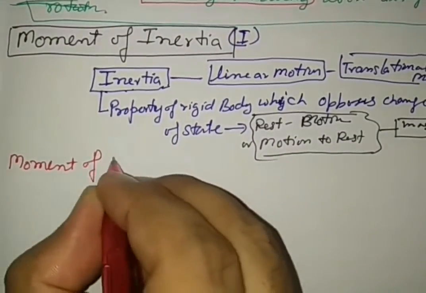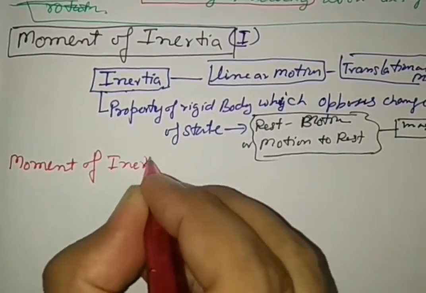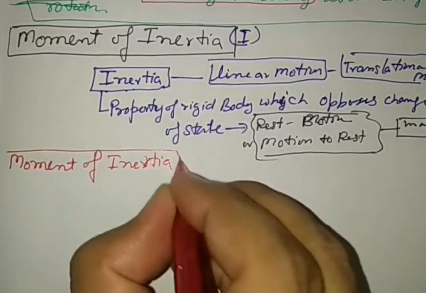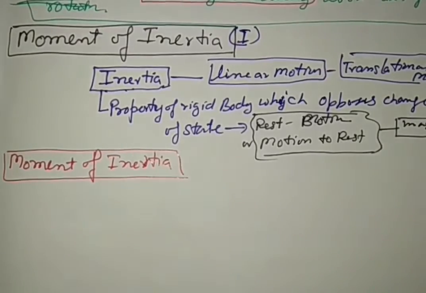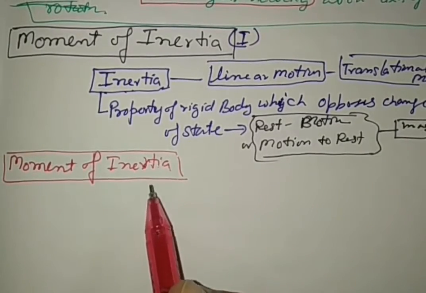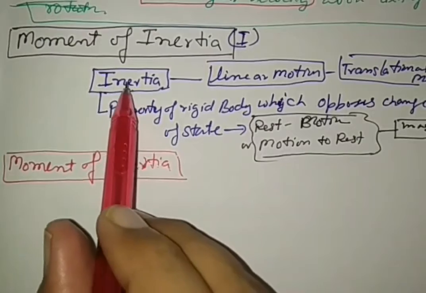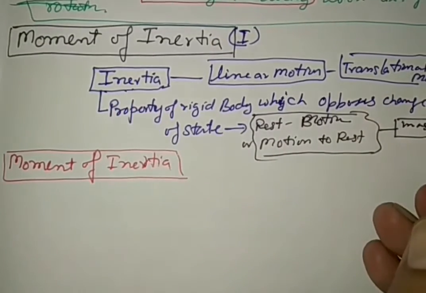moment of inertia. See the concept very carefully. The concept of moment of inertia is similar to the inertia applicable in translational motion.